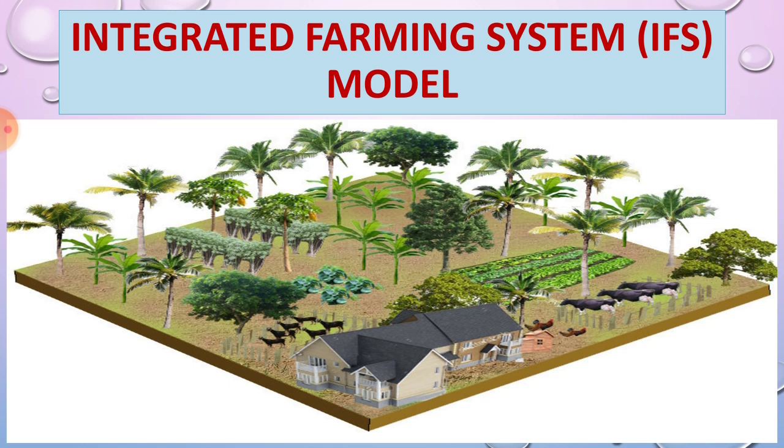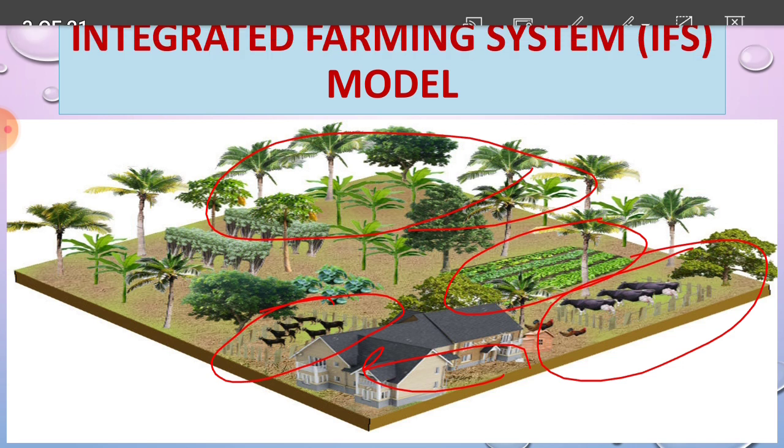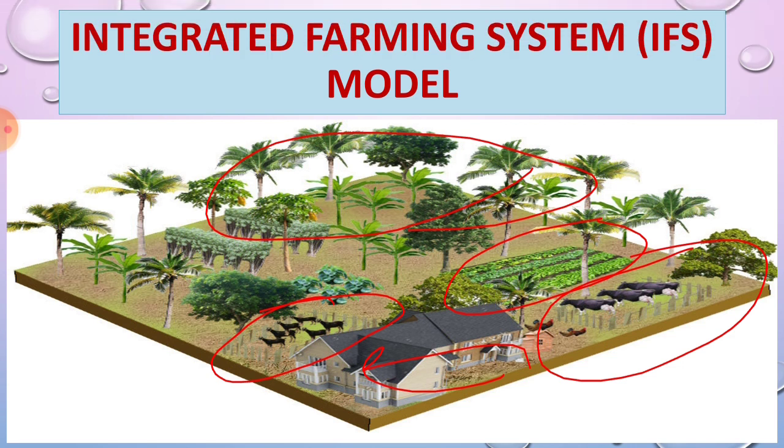Okay, in the 1 or 2 hectare land you have to adopt different enterprises like dairy, then goat rearing, then cropping, then multi-storied cropping, then a biogas unit. These are the different enterprises which are carried out on a single piece of land by an individual farmer, that is called IFS models. The main aim of IFS model is to give greater income to the small and marginal farmers throughout the year, and employment generation throughout the year to the family labors as well as other outside labors. This is the general IFS model.